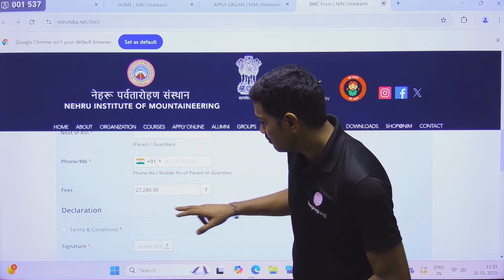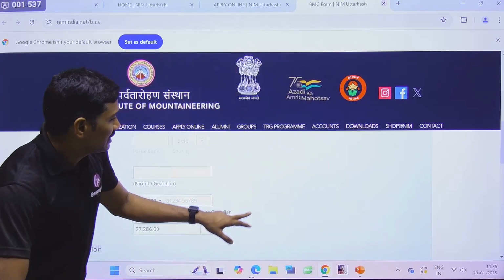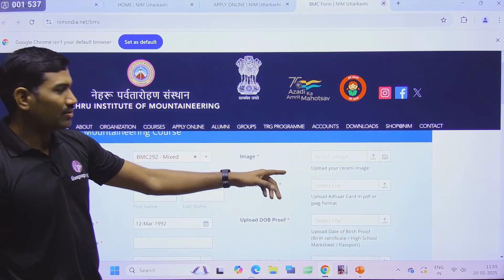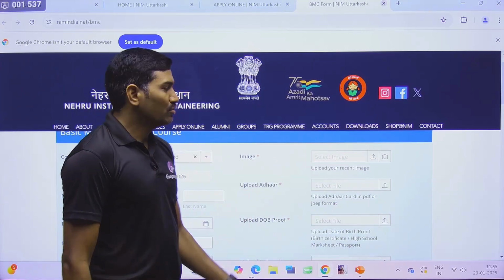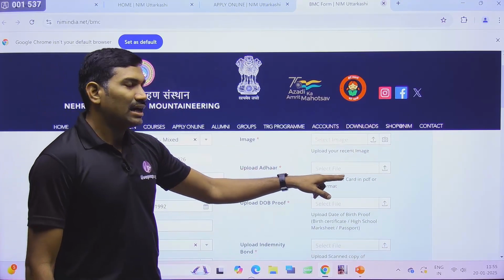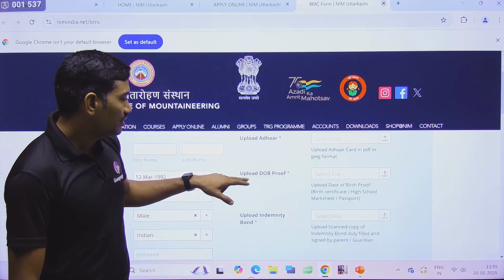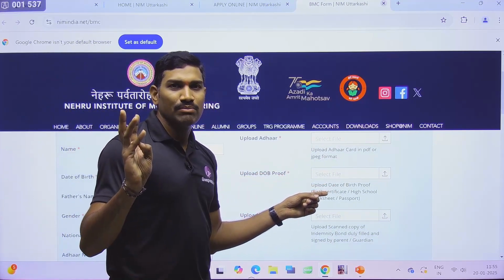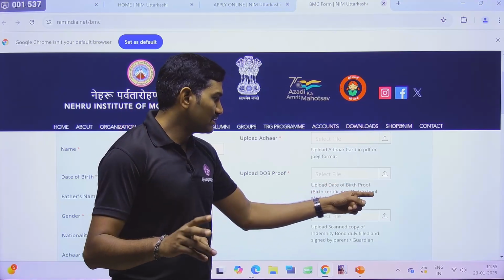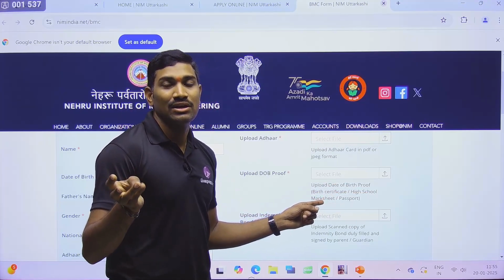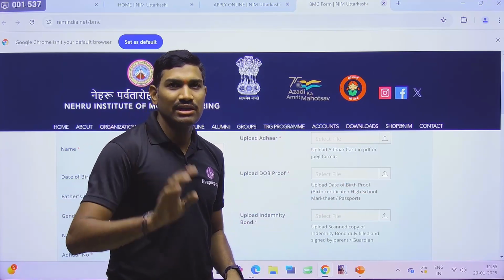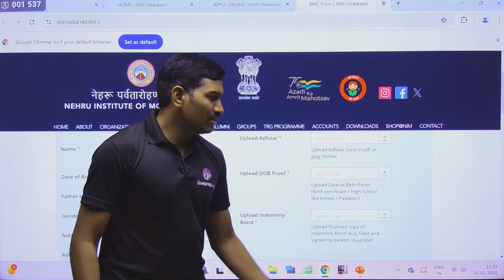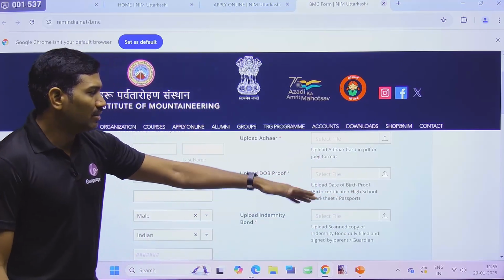Here they have given a declaration. Before going to this declaration, come to this side. There are some things here too. You need to upload your photo. Next, the Aadhaar card copy also you need to upload. And a date of birth proof. What are the various date of birth proofs they are saying? You can upload the birth certificate. If you don't have the birth certificate, you can use the class 10th mark sheet, on which the date of birth will be there. Or else you can use the passport, on which your date of birth will also be there. Any one of these you can upload here.